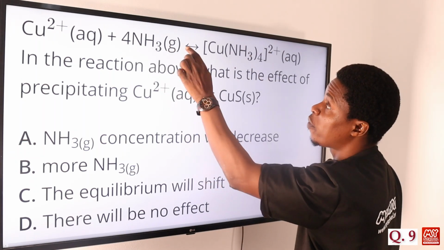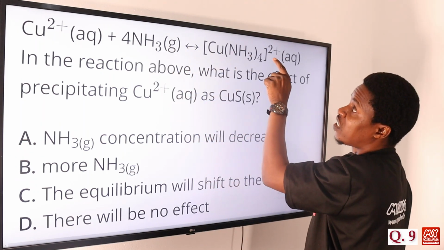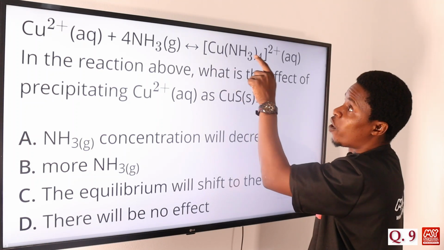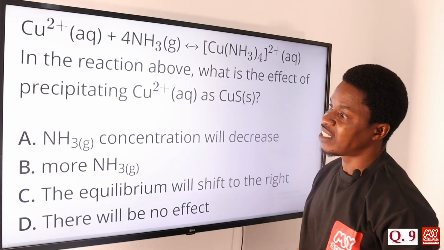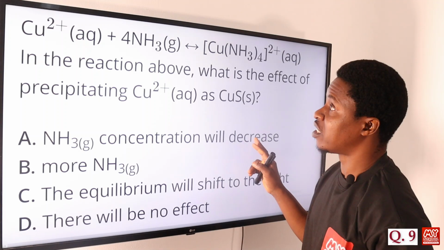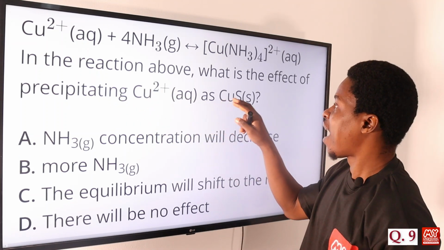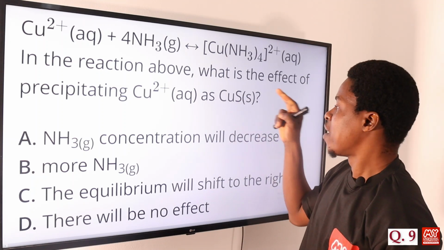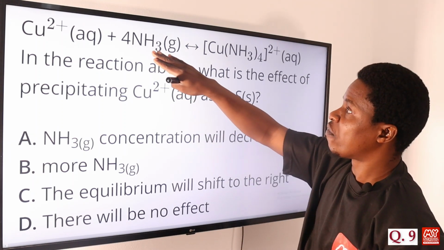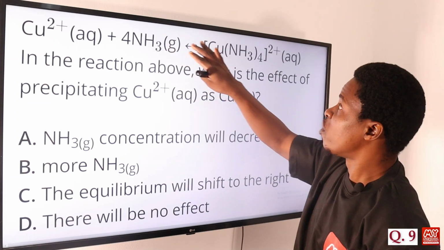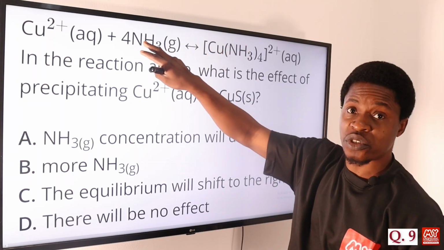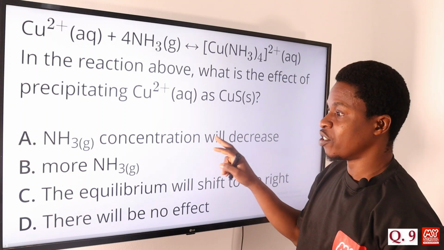So the equilibrium position here is going to shift to the right, favoring the forward reaction, which is this. Option A says ammonia concentration will decrease, but don't forget we are talking about precipitating copper ion as copper sulfide. Less ammonia will be left because it will be used up. So option A is not the correct answer.